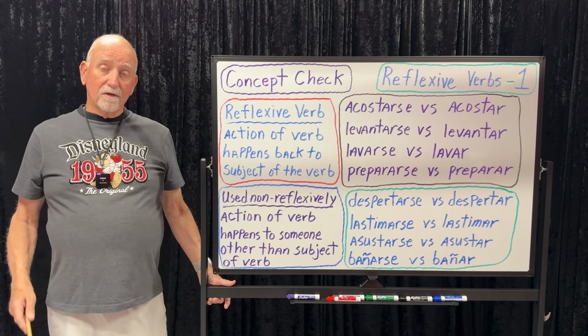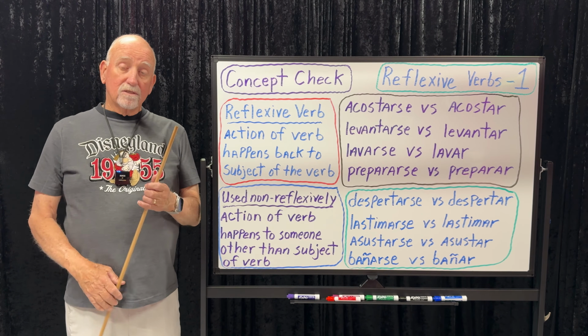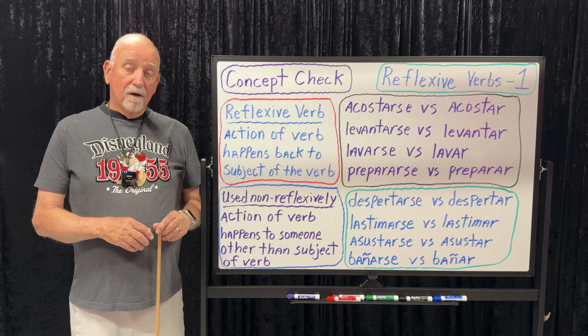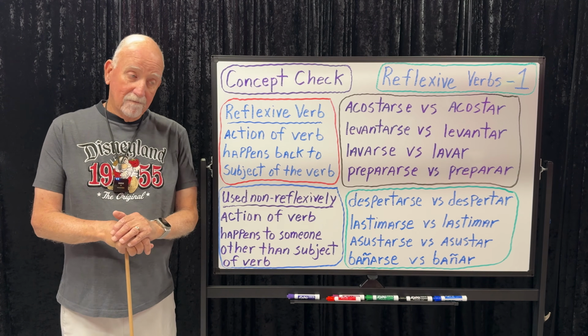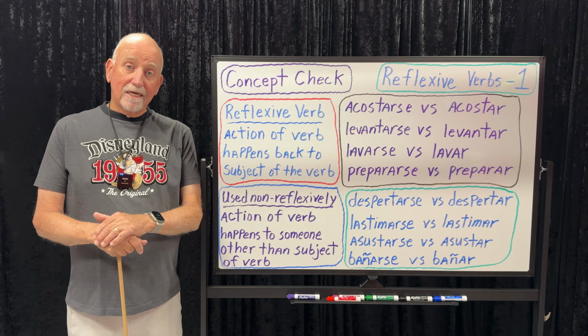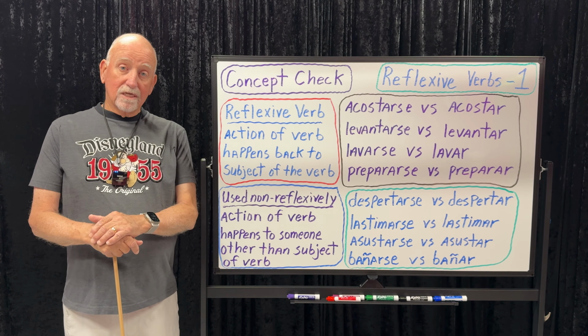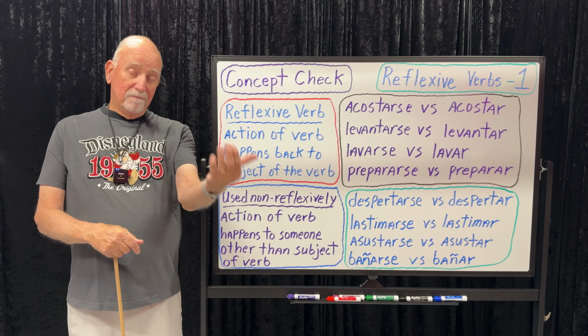Asustarse is to get scared. I get scared easily. Me asusto fácilmente. Mom gets scared easily. Mamá se asusta fácilmente. Dad got scared. Papá se asustó. We got scared. Nos asustamos. The scare happens back to the subject.